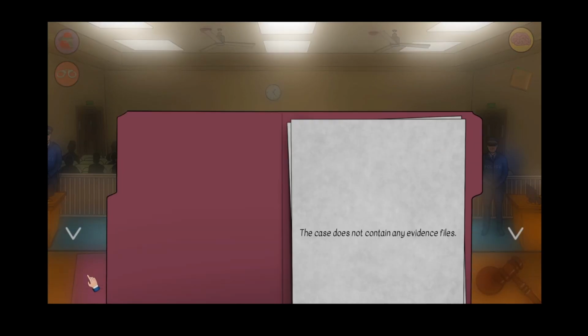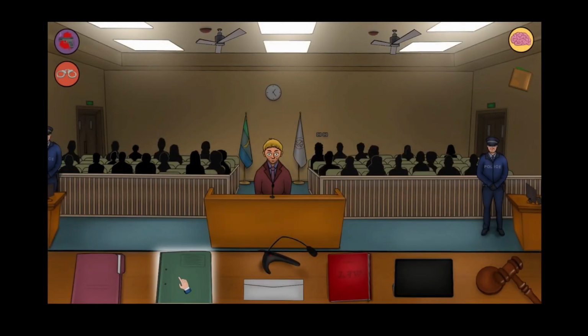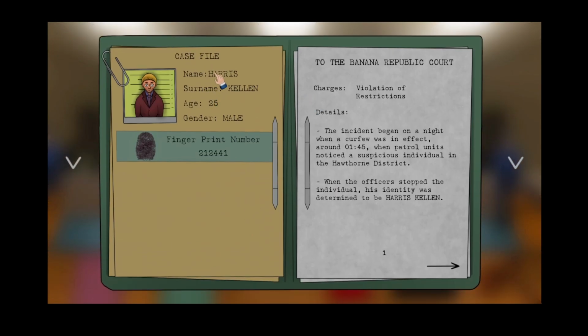Switch. Was that the evidence? Okay, no evidence files. Harris Kellen.